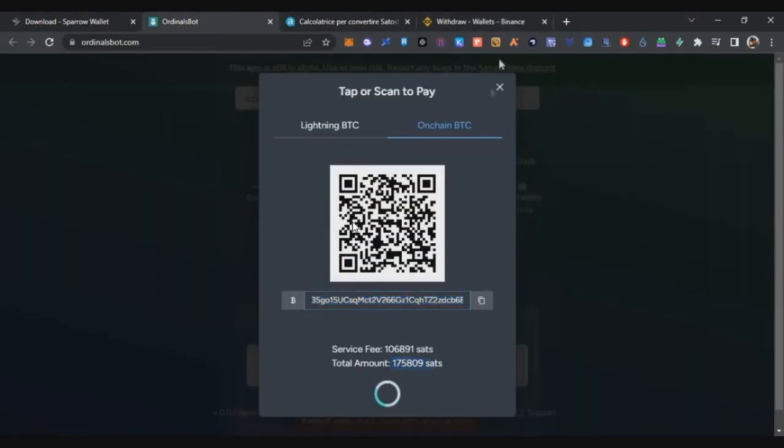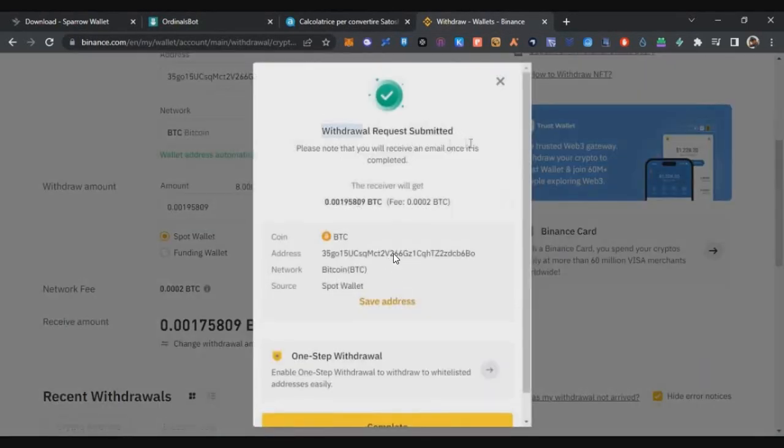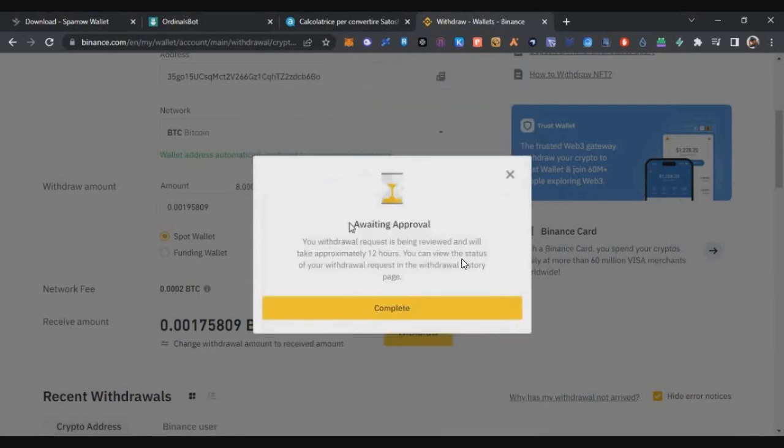0.00175809. This number may differ for you. Now it should be matching with the transaction amount. Once it is matching, just click on withdraw and click on confirm, and give the OTPs. Once you confirm, the withdrawal will be processed within 5 to 10 minutes.